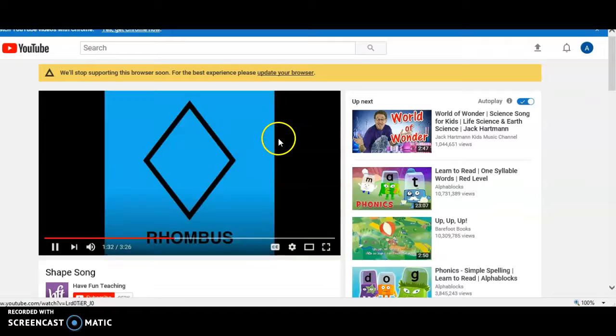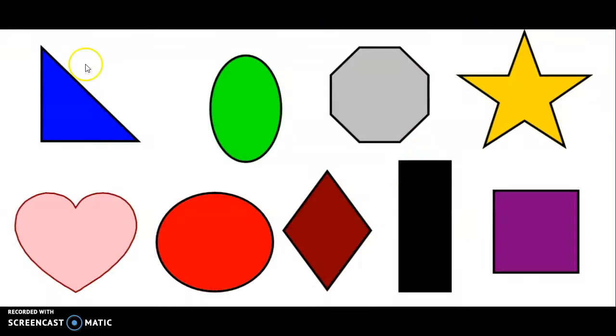What's this one? Rhombus. What else can we call it besides a rhombus? Yes, a diamond. Very nice.